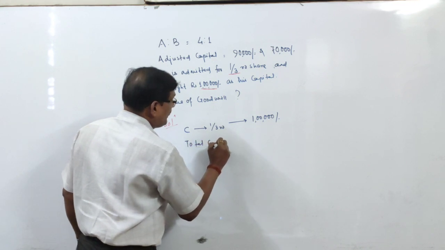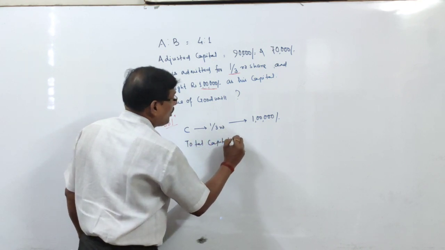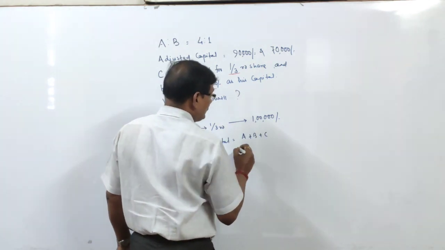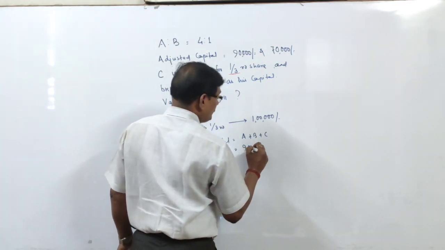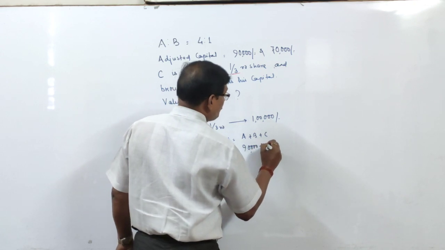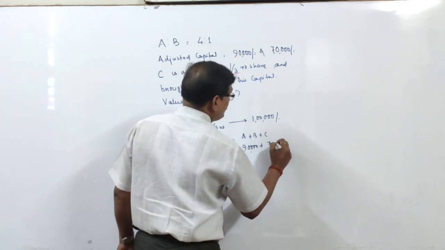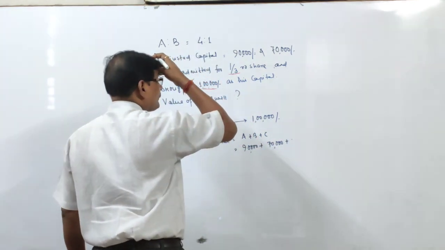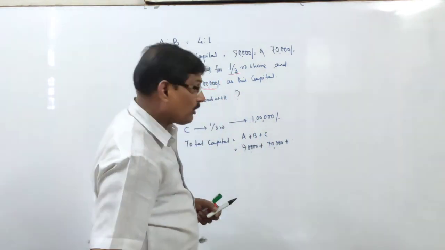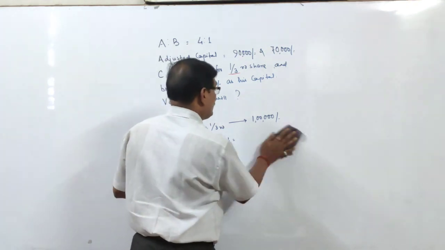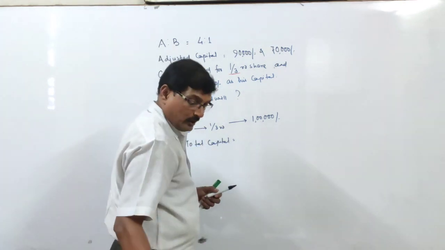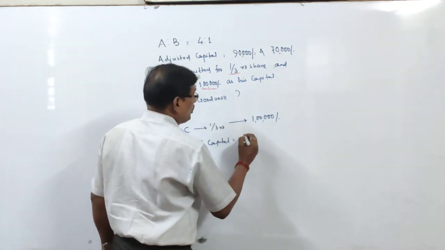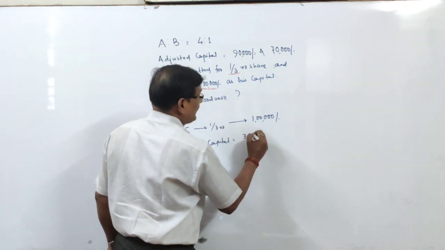Total capital on the basis of C is how much? If 1/3 is equal to 1 lakh rupees, total will be 3 lakh. That is 1 lakh into 3/1.